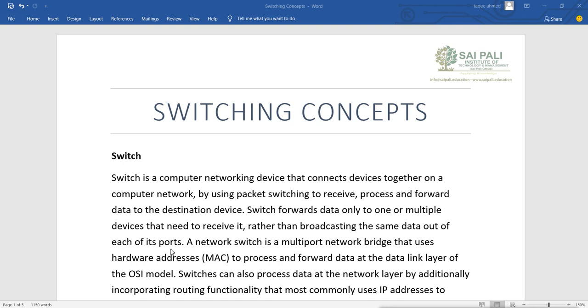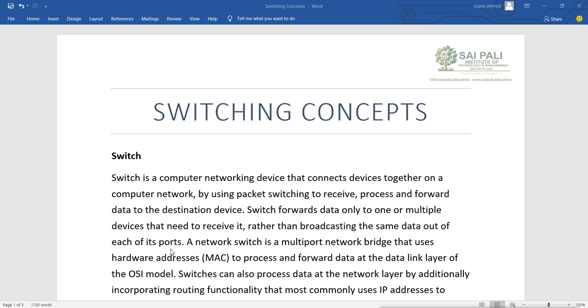A network switch is a multi-port network bridge that uses hardware addresses, that is MAC addresses, to process and forward data at the data link layer of the OSI model. Switches are still called bridges because previously, after the hub, bridge devices came, and these switches are made on the technology of those bridge devices. So it is just an advanced version of bridges. That is why it is also called a multi-port network bridge.